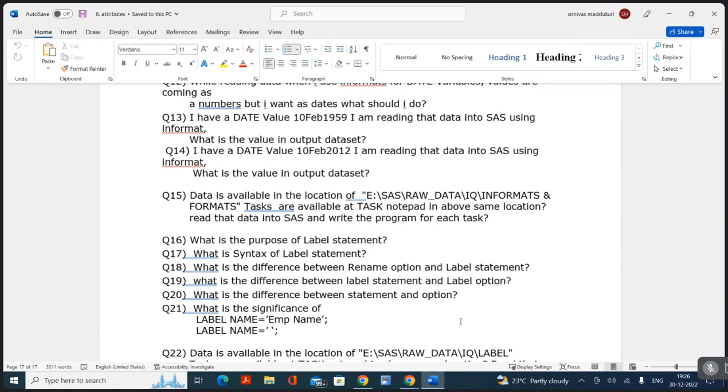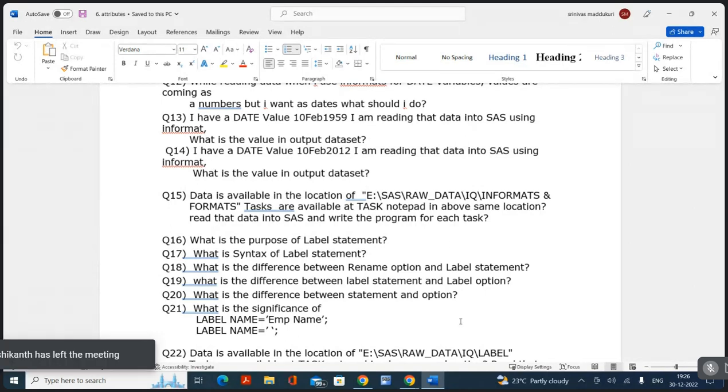Now, 19th question. What is the difference between label statement and label option? The label option is used for the data set, with the data set name. The label statement is for variable names. Understand? No confusion, right? Yes.